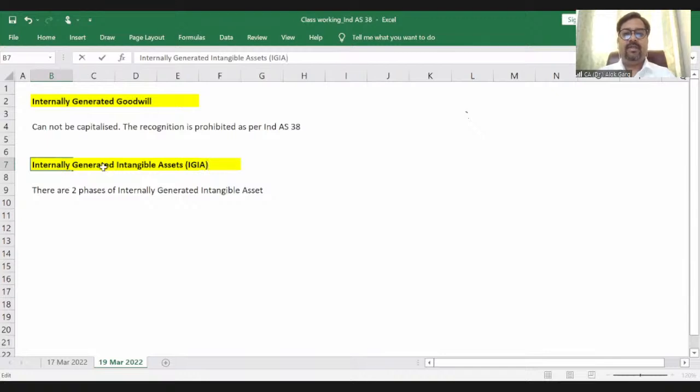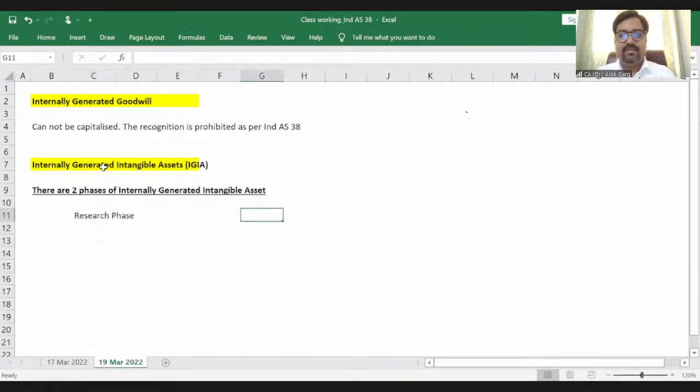There are two phases of internally generated intangible asset. Which are those two phases? The first one is research phase, and the second one is development phase.